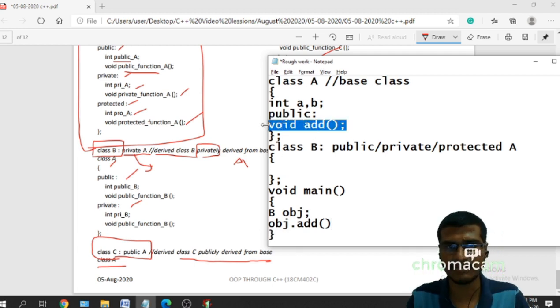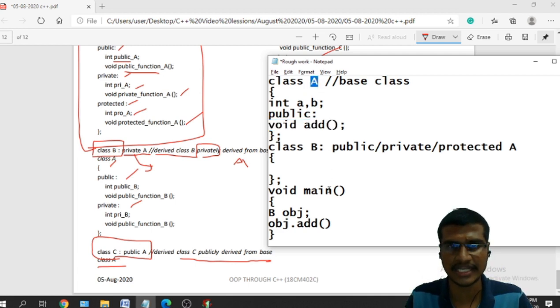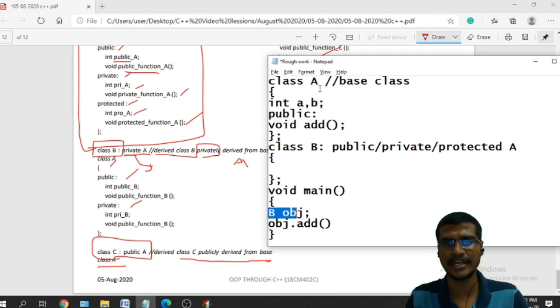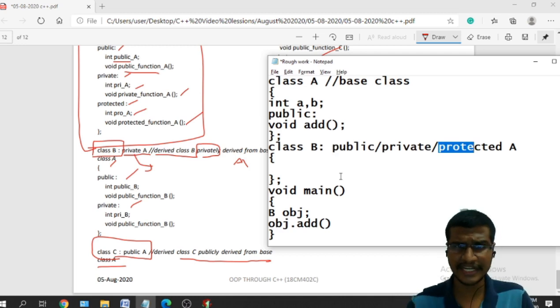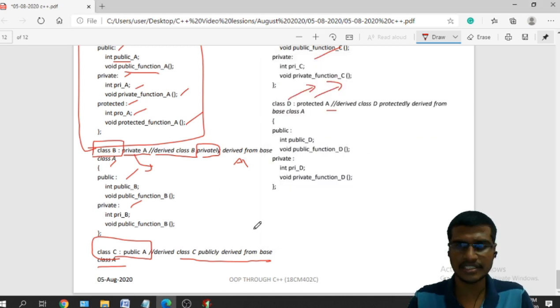Even this add method, add is a function that belongs to this class A. I can use it by using this class B, because I am inheriting this class. Even if I derive by using private or public or protected, I can use these members inside this derived class. Okay, this is about today's class.